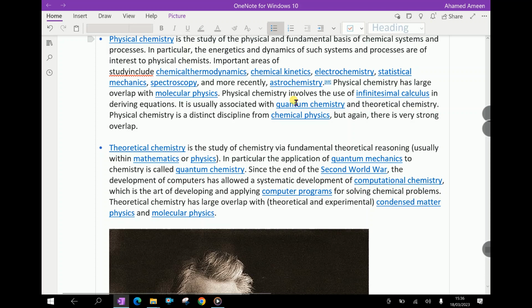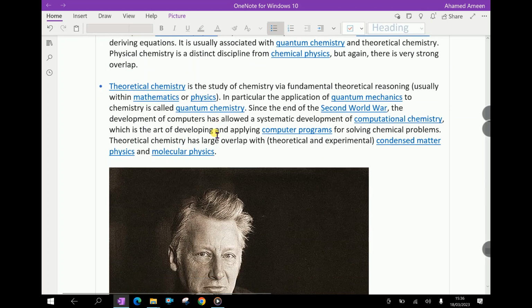Physical chemistry has large overlap with molecular physics. Physical chemistry involves the use of infinitesimal calculus in deriving equations. It is usually associated with quantum chemistry and theoretical chemistry. Physical chemistry is a distinct discipline from chemical physics, but again there is very strong overlap.